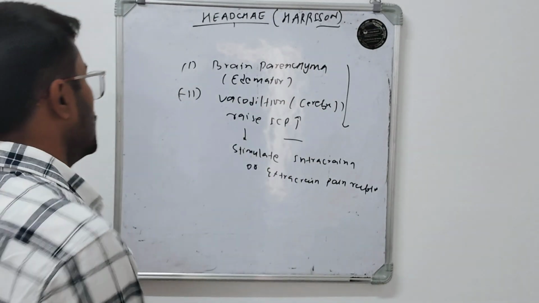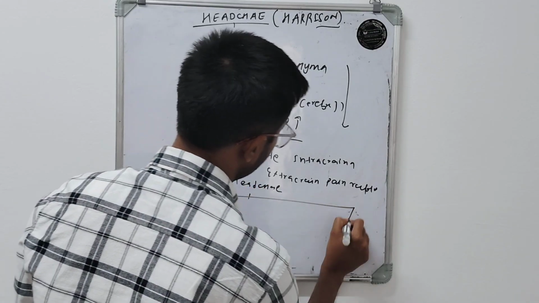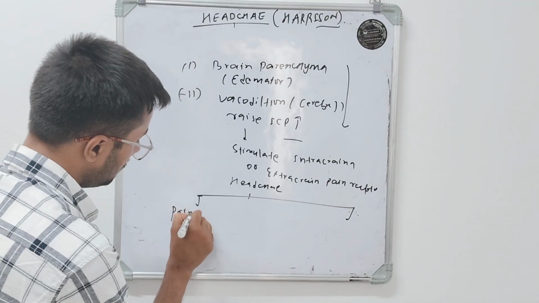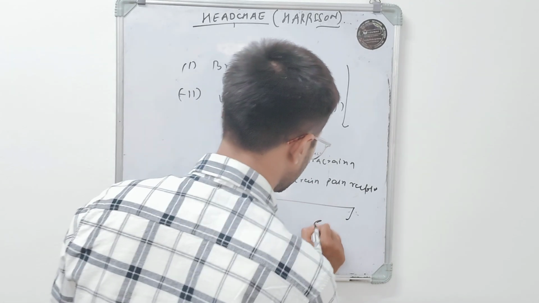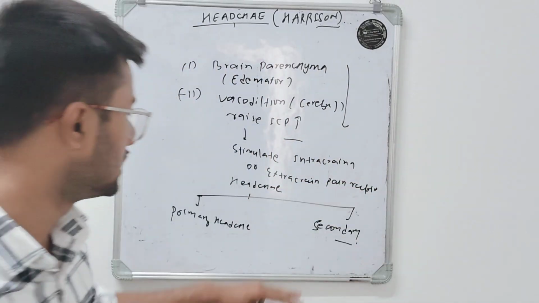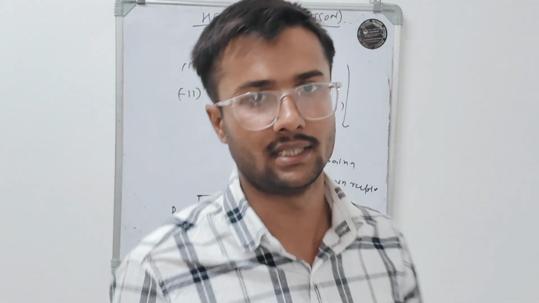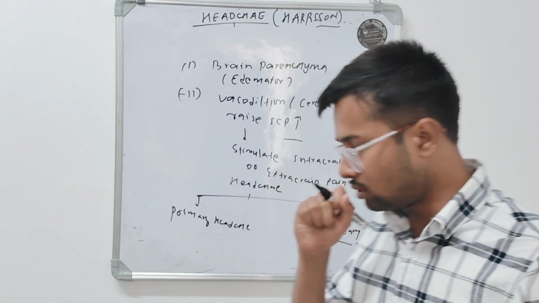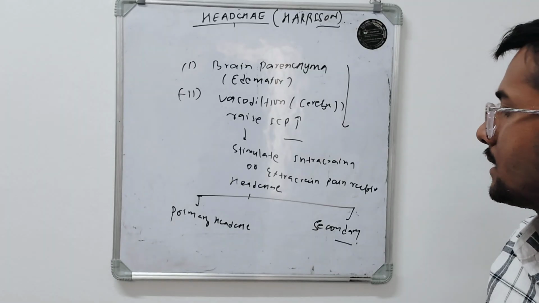So now there are two types of headache. We classify headaches into two types. One is the primary headache, and the other is the secondary headache. On the basis of its characteristics or features, we basically classify headaches into two categories. One is the primary headache, and the other is the secondary headache. So what is the difference between the primary headache and the secondary headache?